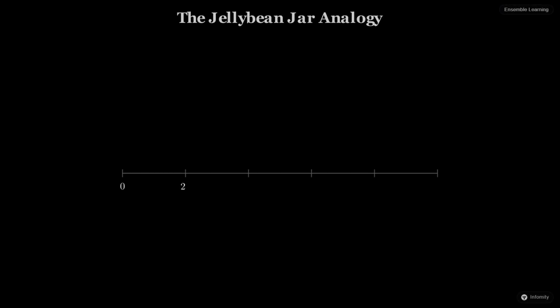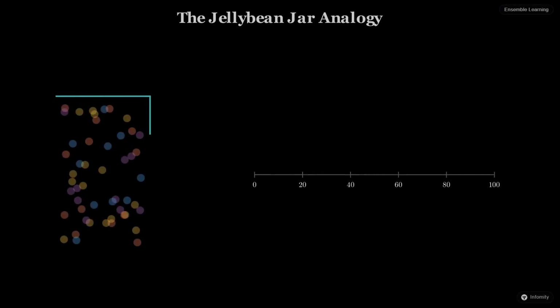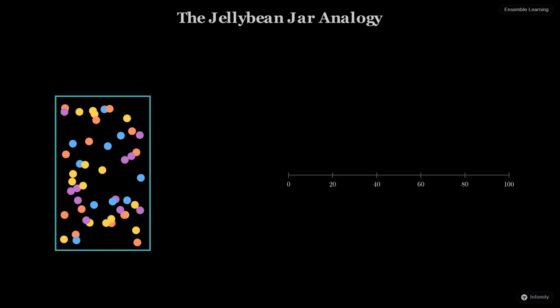Now, let us consider a crowd. Think of it like a crowd estimating jelly beans in a jar. Each individual guess is likely wrong. Some people will overestimate, while others will underestimate. But when we look at the collective, something fascinating begins to happen to the distribution of these errors.